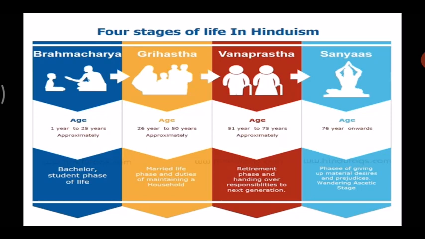Okay, and the fourth stage is Sannyasa Ashrama. Now at this stage, the convention was to renounce all relations. That means he had to leave all the relations and lead life in order to understand the meaning of human life. He had to leave his family, not stay in one place, and that age was 76 years onwards. This phase was giving up material desires and prejudice, the wandering ascetic stage. That means he had to leave everything and lead a simple human life.